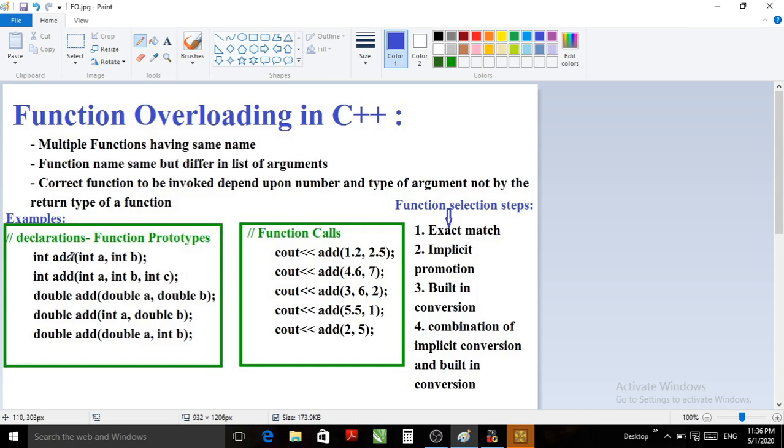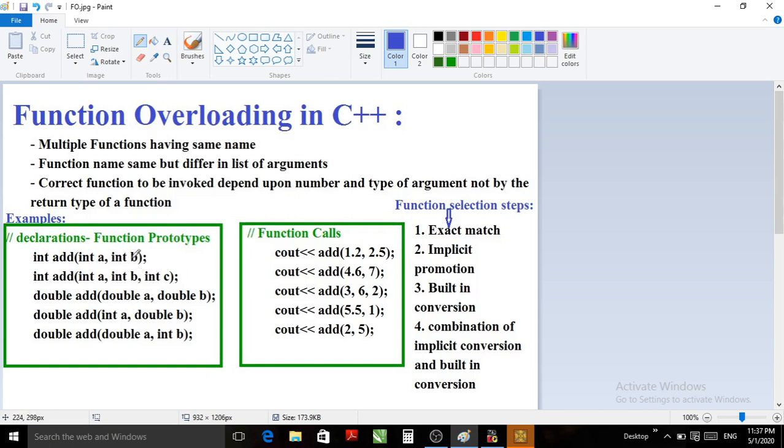I want to use this function add to add two integers, and the return value will be integer. The second prototype is written with three parameters, that means I am declaring a second add function, but here the total number of parameters is 3 and all are of type integer. Return type is integer.